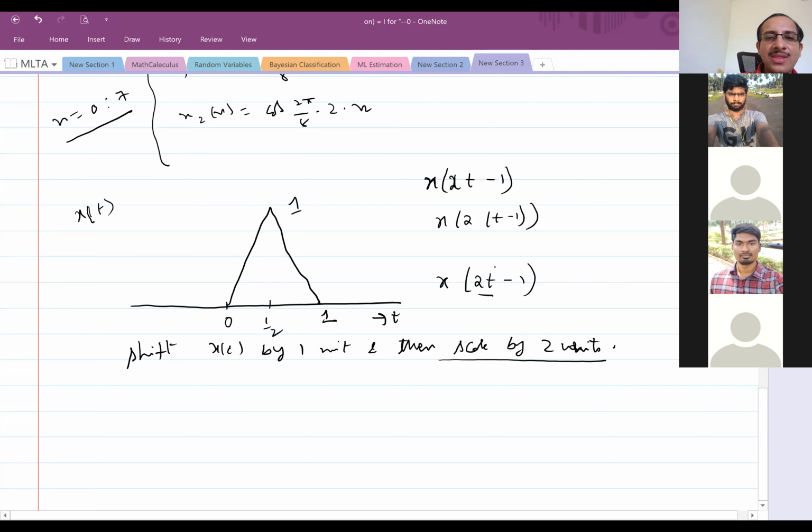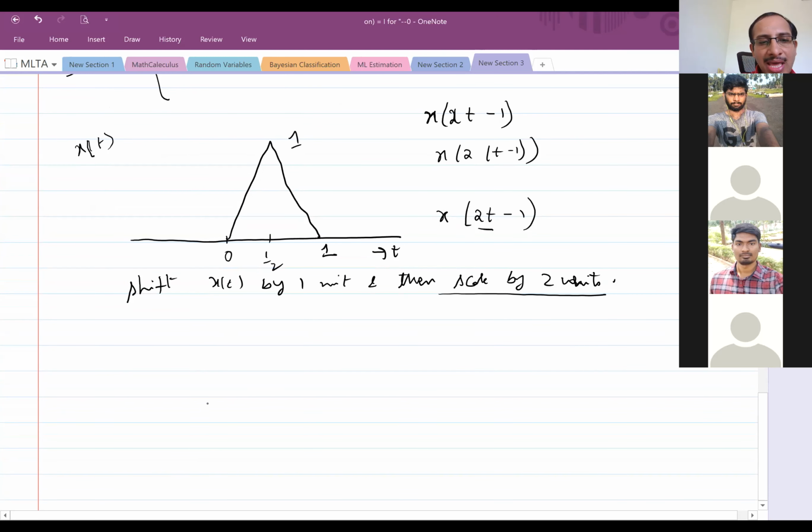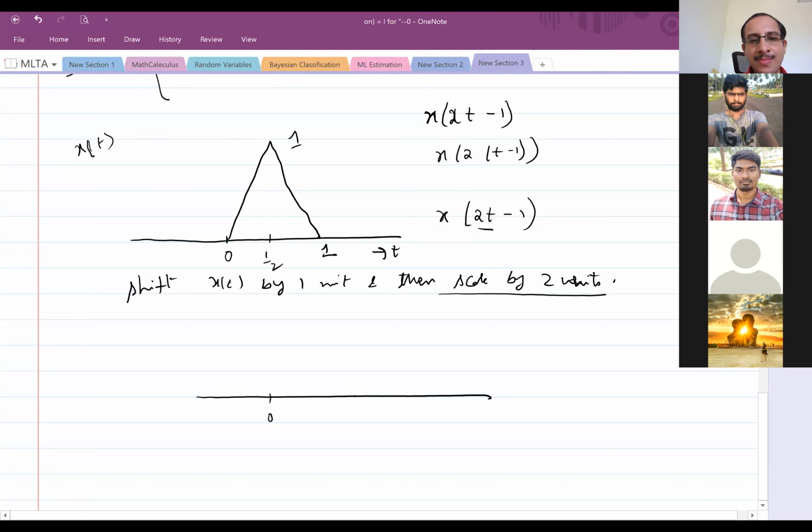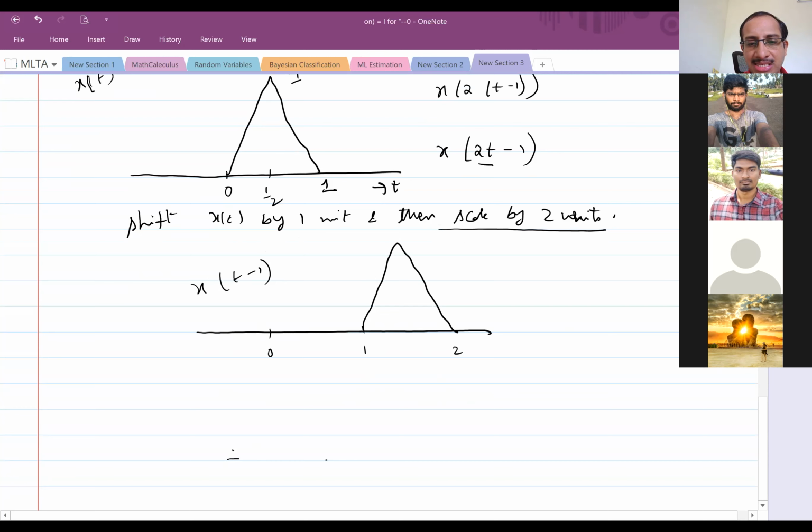So now if we want to sketch it, how does it look like? First, what operation should I do for this? Shifting. Shifting by 1. Okay, I shifted it, and then scaling. Yeah, so this is x of t minus 1. And then what should we do next? Scale by a factor of 2, yeah, 2t minus 1.